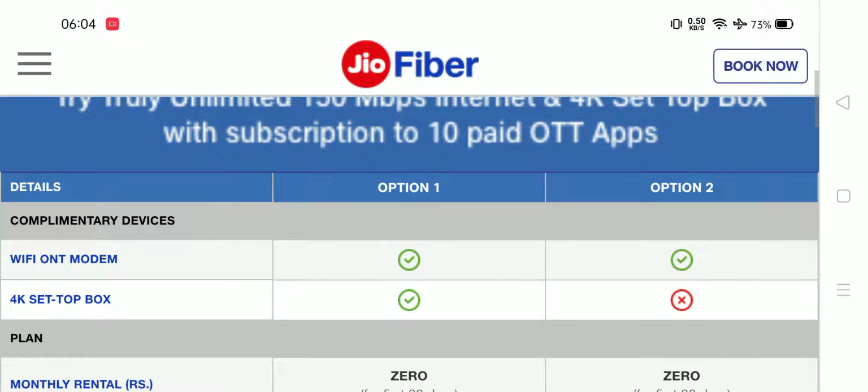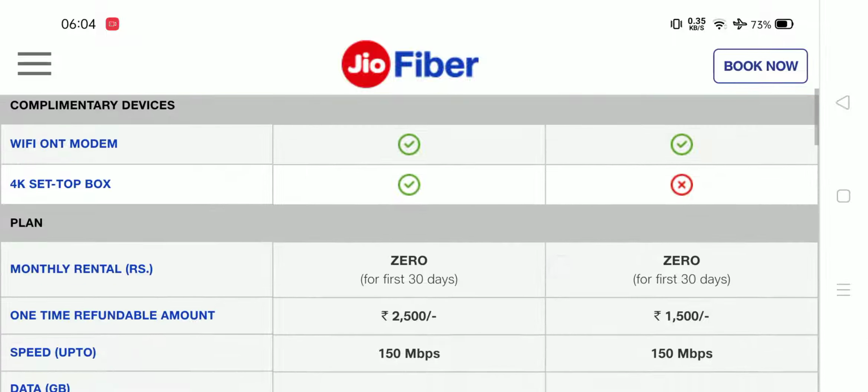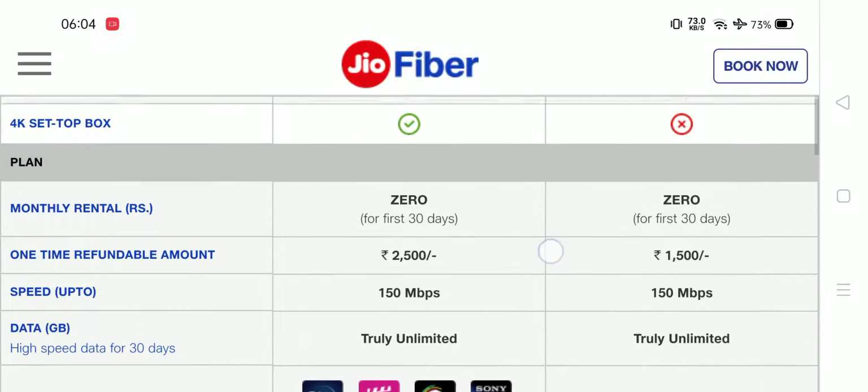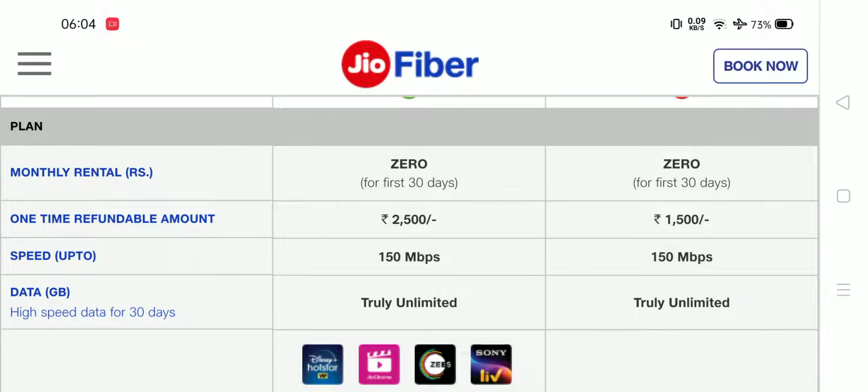So first of all, they have divided their options into two parts, first and second. In the first option you are getting a 4K set-top box and modem. In the second, the 4K set-top box is missing. Okay, monthly rental, if you see here, it's zero for the first 30 days in both the plans. One time refundable amount is 2500 for option 1 and 1500 for option 2. So this is higher because of the 4K set-top box.